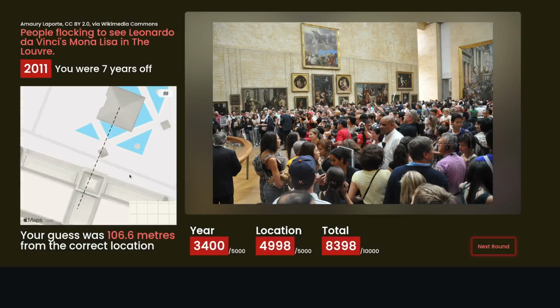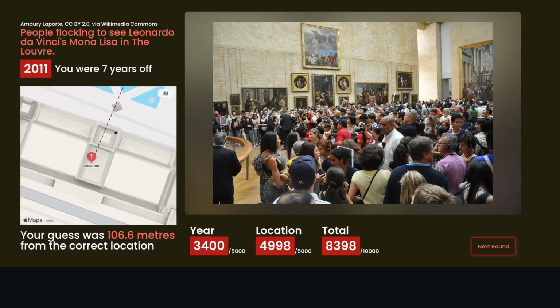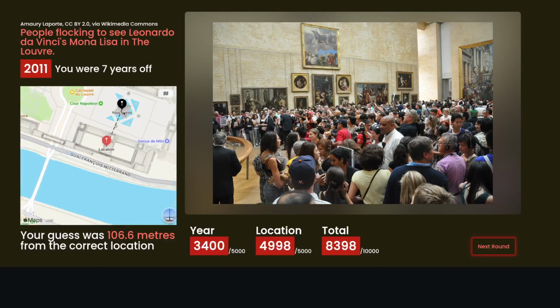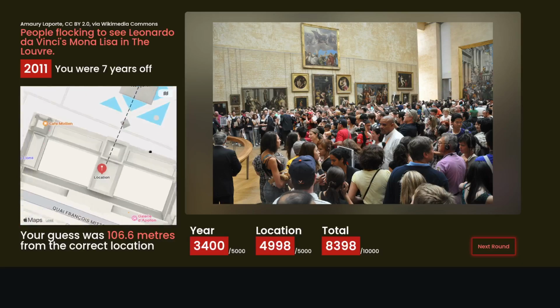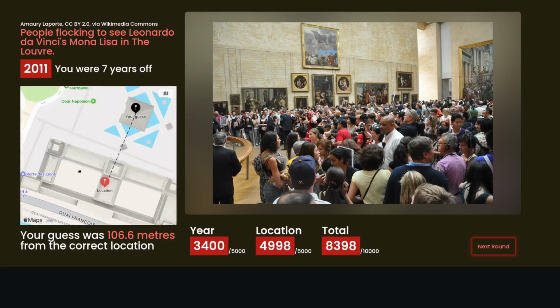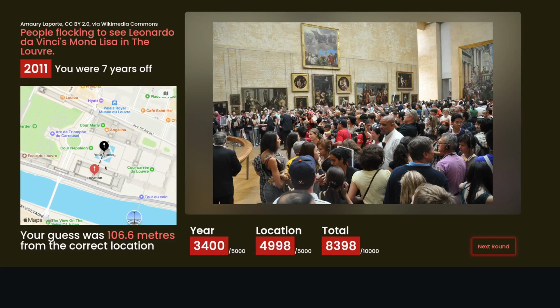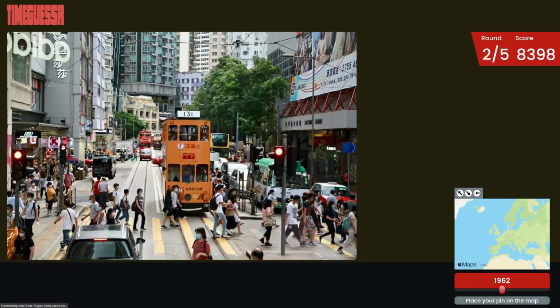Oh, okay. Yeah. Oh, it was over here. I clicked on the pyramid. I don't really know what I'm talking about over here. But we were very close. We were 106.6 meters away, but we were 7 years off. But still a pretty respectable score. So it was in 2011. Alright, next.